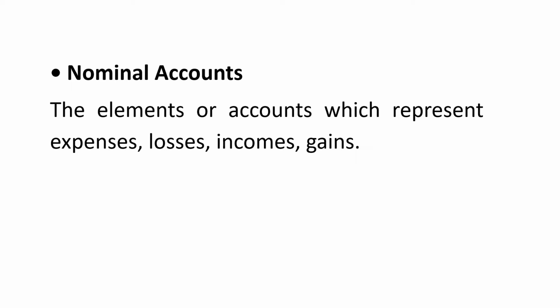Third one, we have nominal account. The elements or accounts which represent expenses, losses, incomes, and gains. We have a number of expenses and a number of incomes in the list. When we prepare the profit and loss account, on the debit side we write all the expenses.